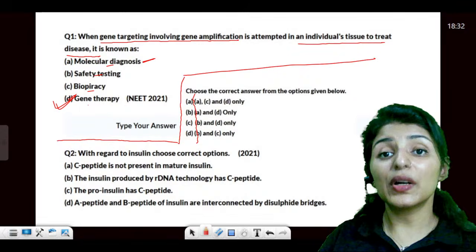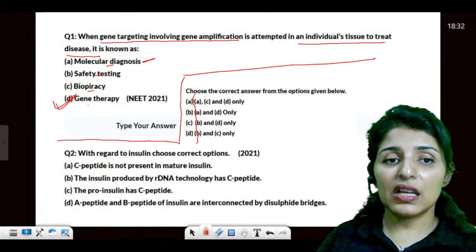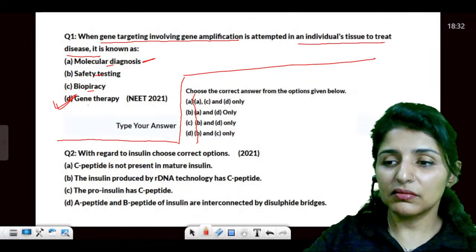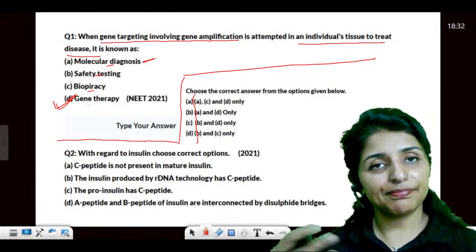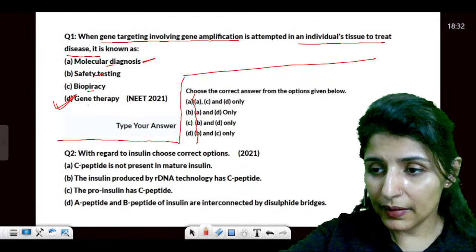Now, these options are for the second question. Molecular diagnosis is for diagnosis, as the name says. Safety testing, again, is for checking the product before it is delivered in the market.